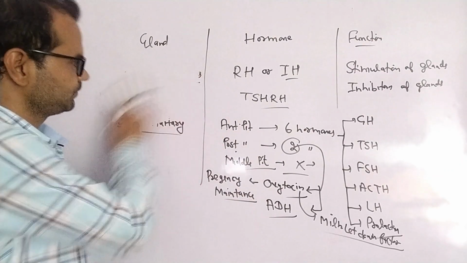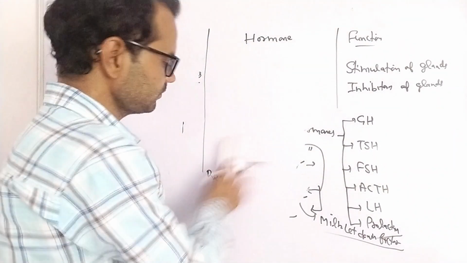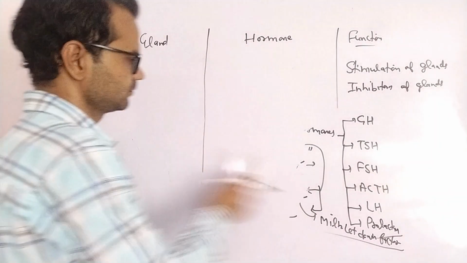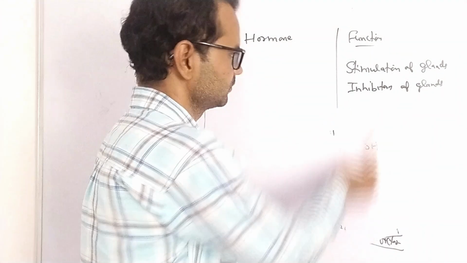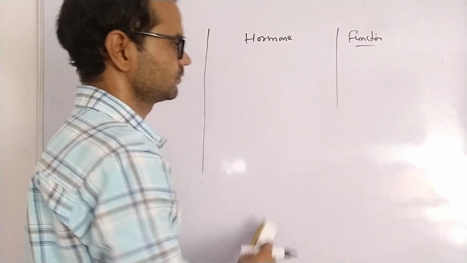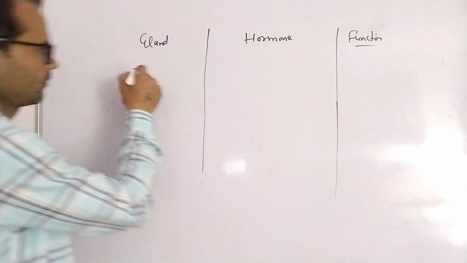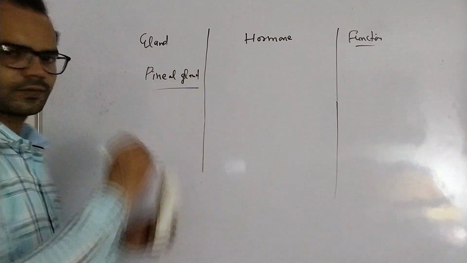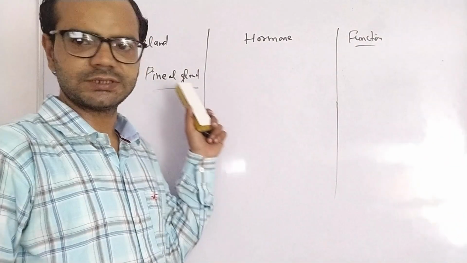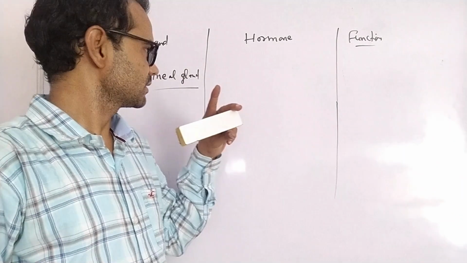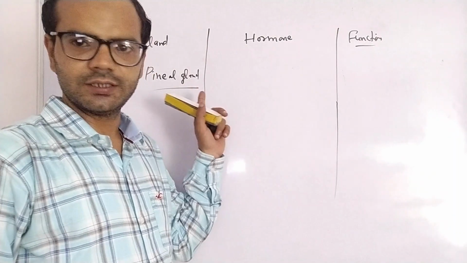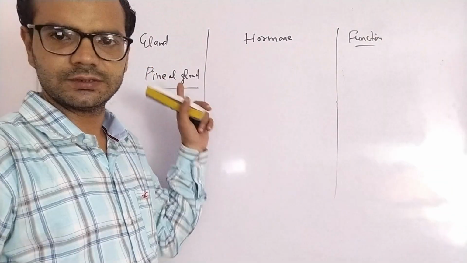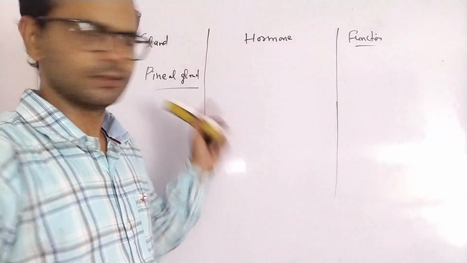Third gland is pineal gland. Again, it is present in the brain. So the human brain contains 3 endocrine glands: hypothalamus, pituitary, and pineal.